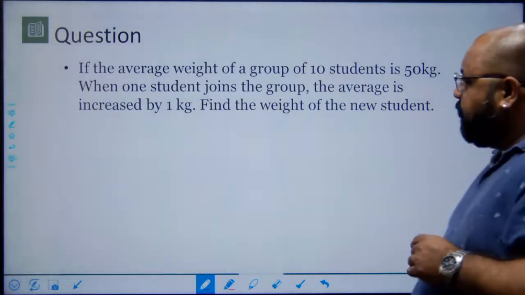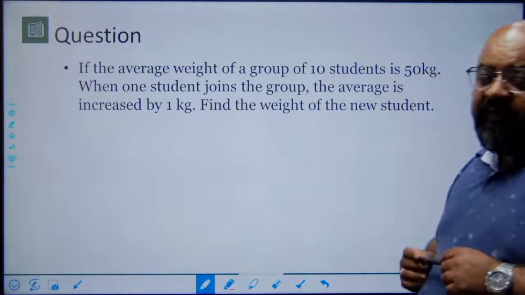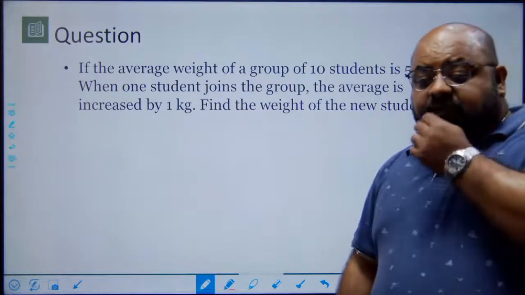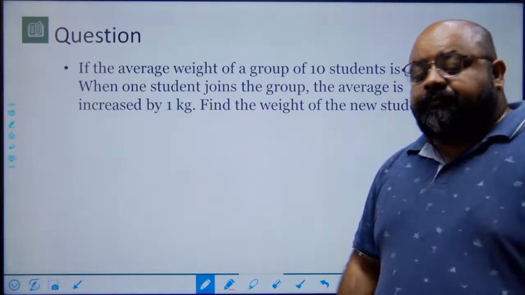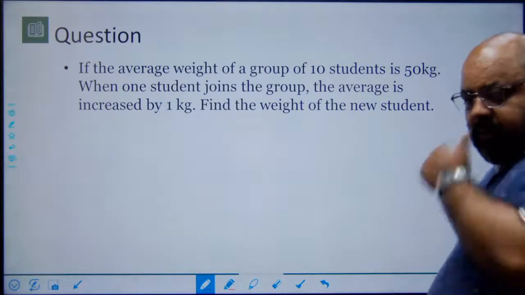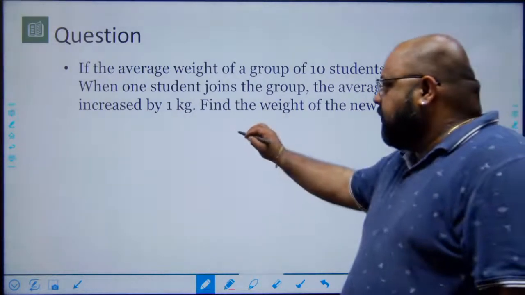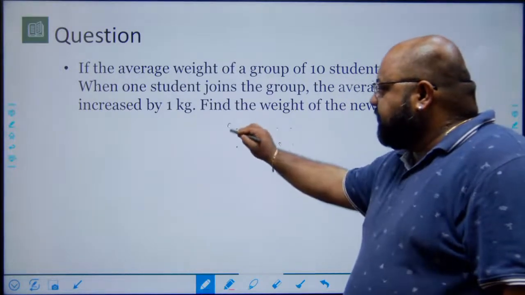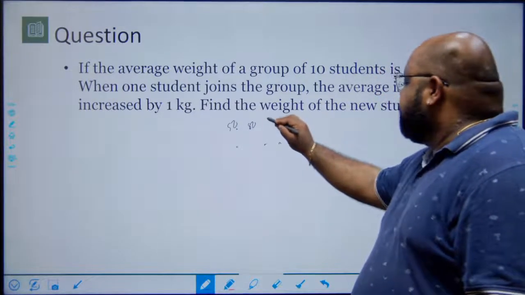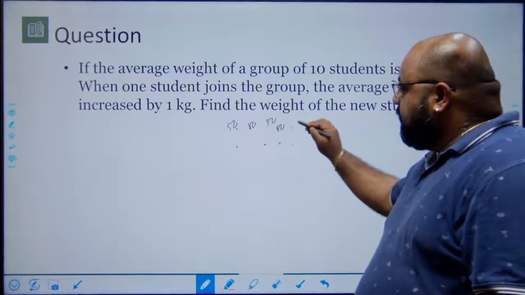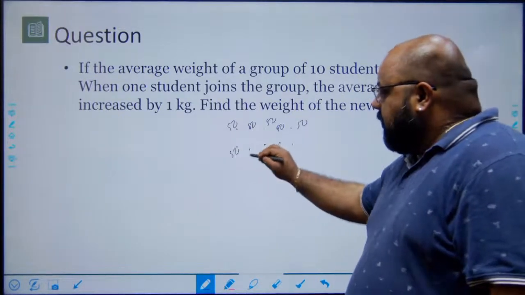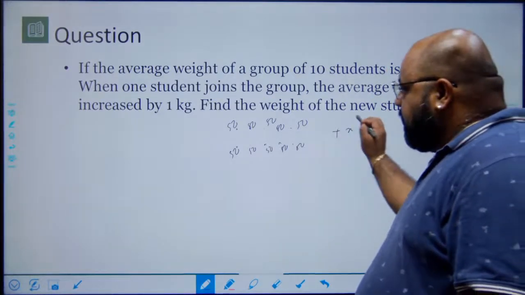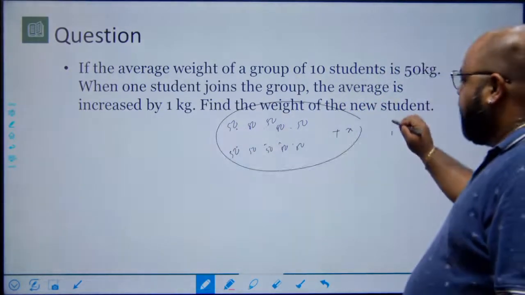If the average weight of a group of 10 students is 50, when one student joins the group, the average is increased by 1. Find the weight of the new student. So what happens is there are 10 people. Each of them has a weight of 50 kgs because the average was 50. Right? A new person comes in, and because of this person, everybody's weight becomes 51.